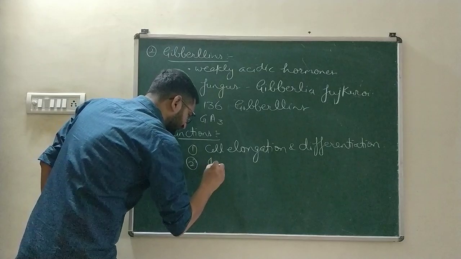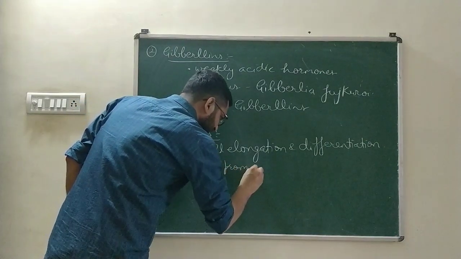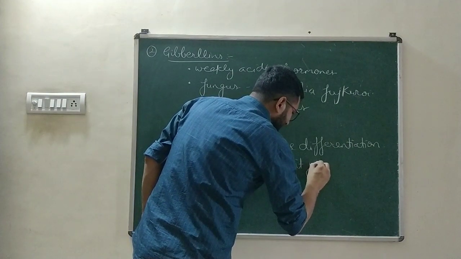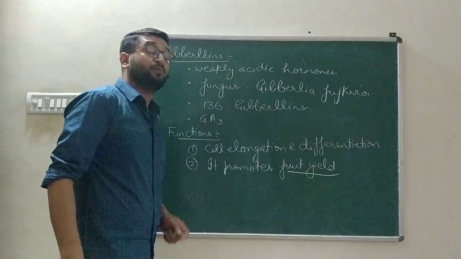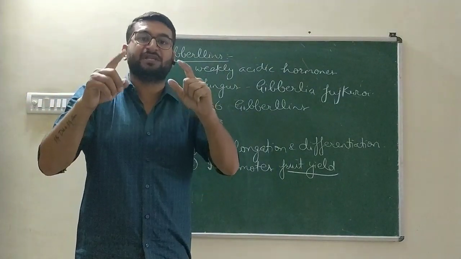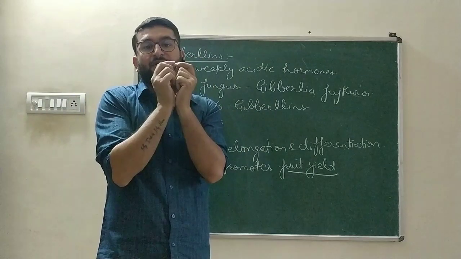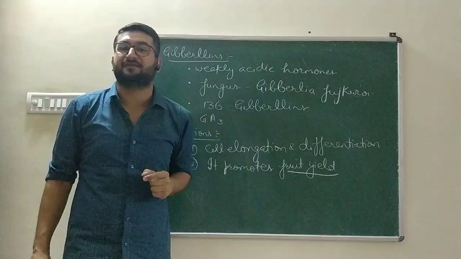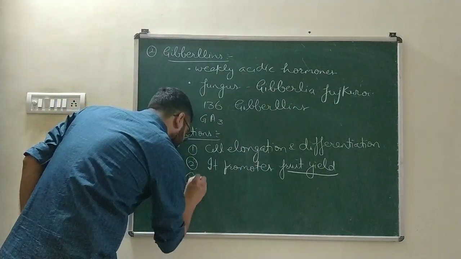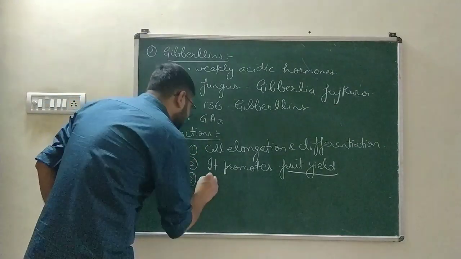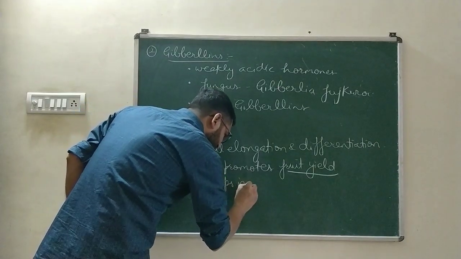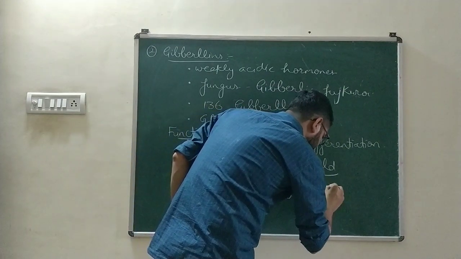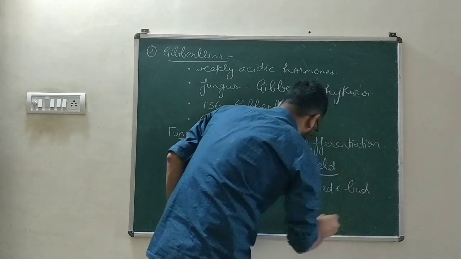Second, it promotes fruit yield. Auxin promotes fruit growth. Auxin helps in the increase in the size of the fruit, but gibberellin helps in the increase in the number of fruits per plant. Next, gibberellin helps in breaking off seed and bud dormancy.